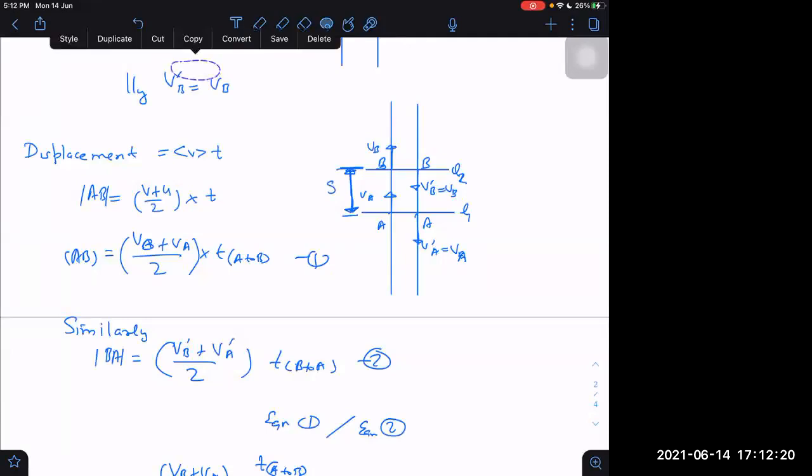I'm not expecting that you know many more things, but something like VB equal to VA should never be a doubt. I am not saying that you know everything. Obviously, you don't know, that's why I'm teaching. Otherwise, why would I teach you? But VA equal to VB, why does this doubt even arise?